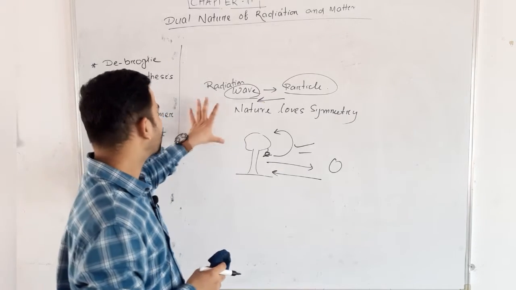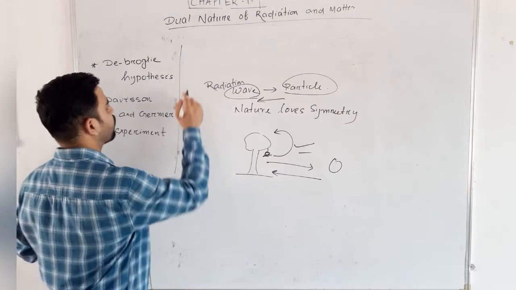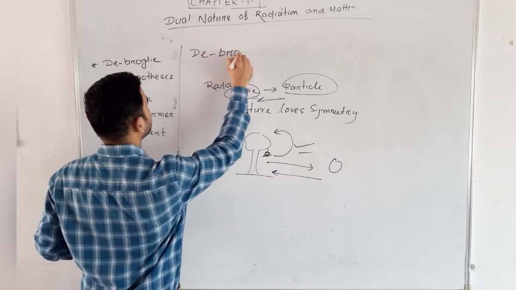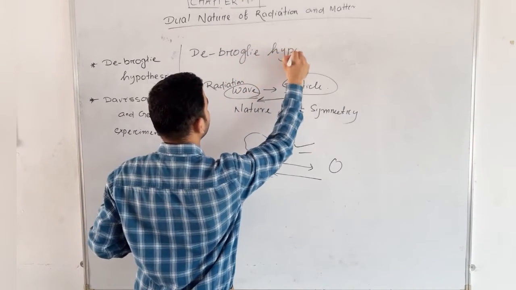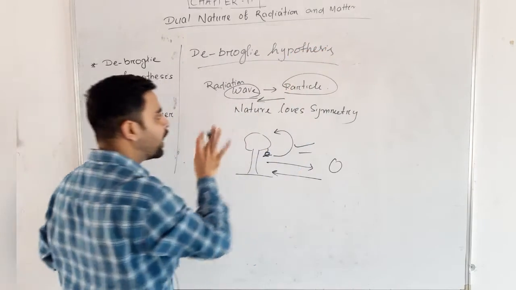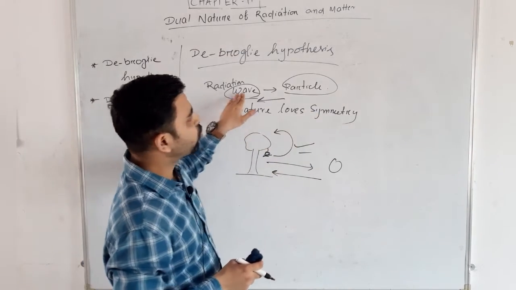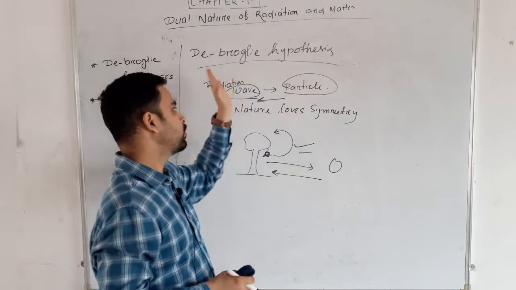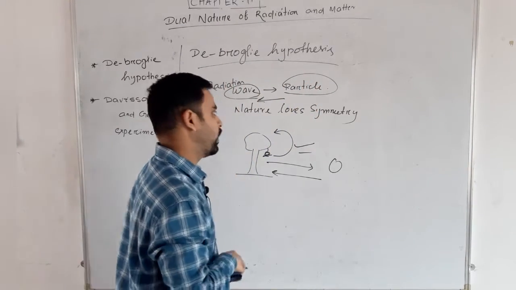It is the argument of De Broglie, so it is called the De Broglie hypothesis. According to De Broglie, if wave shows particle nature, particle will also show wave nature.